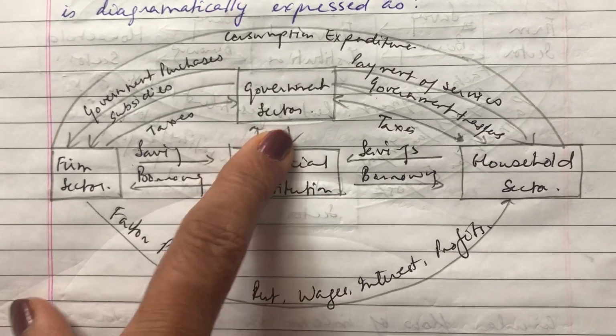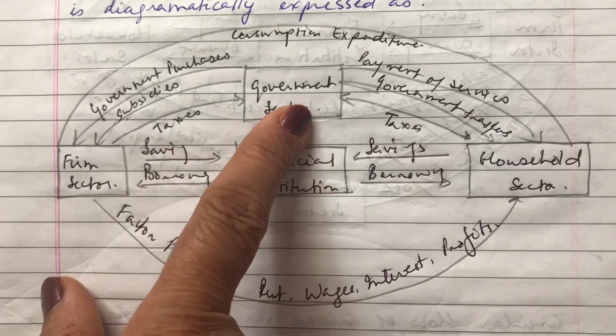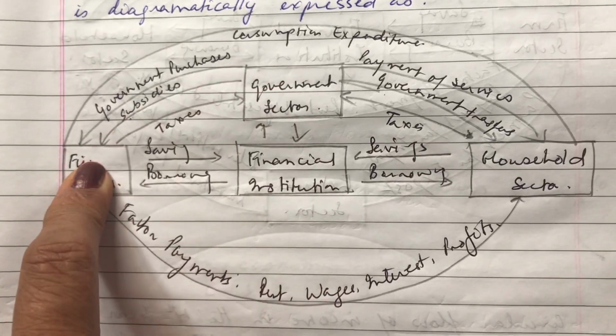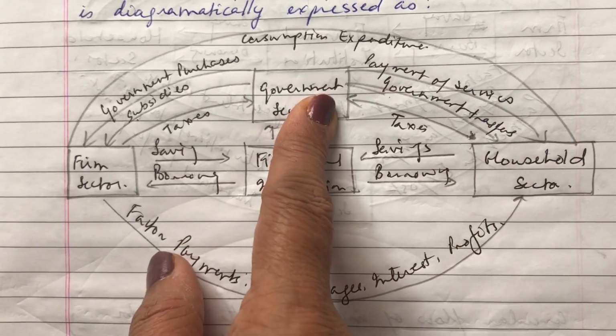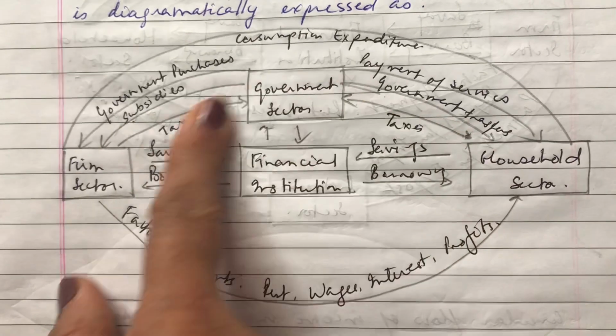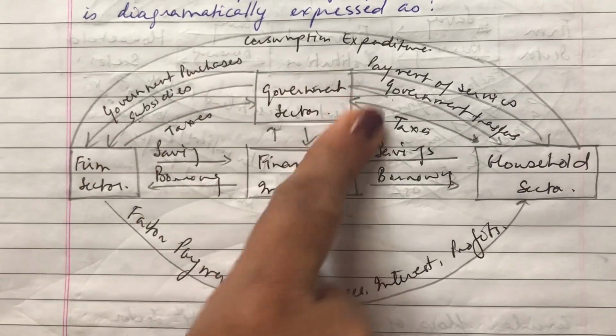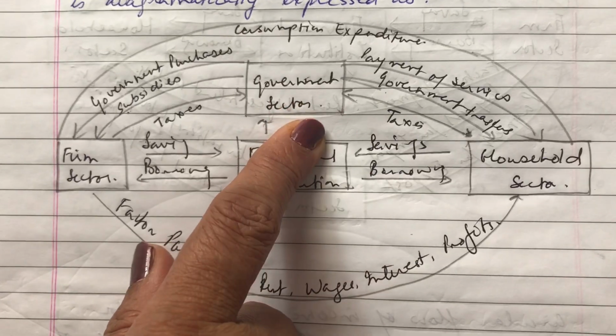Now we all know, what does the government actually take from people? It takes taxes. And what does it give? It will purchase things from the firm, it will have factors of services going to it, there will be government transfers and subsidies which are moving around it. So this is the only addition that we find when we talk about a three-sector economy.